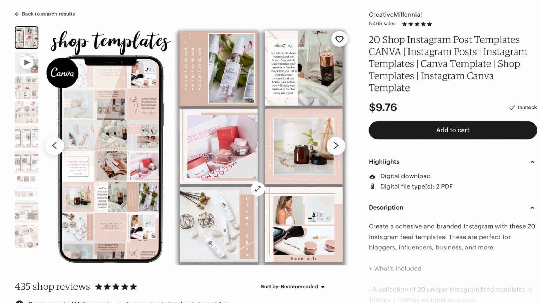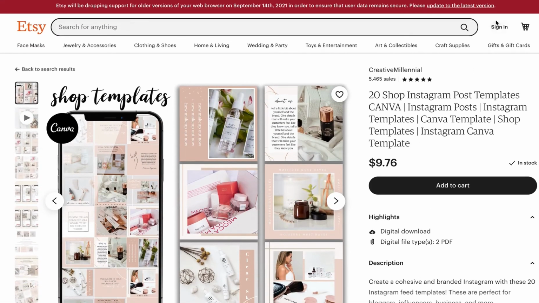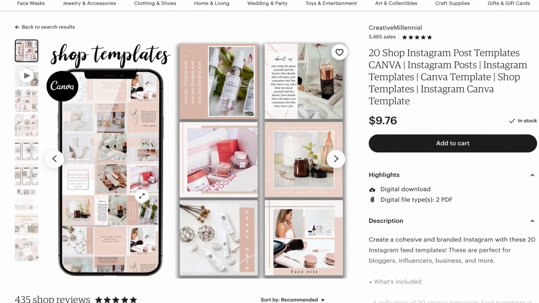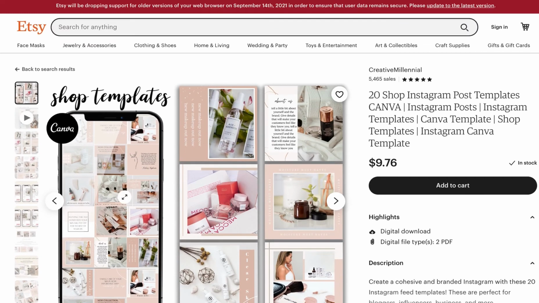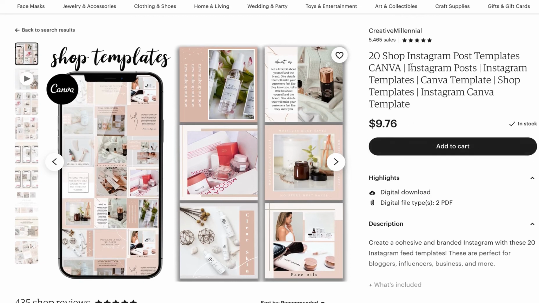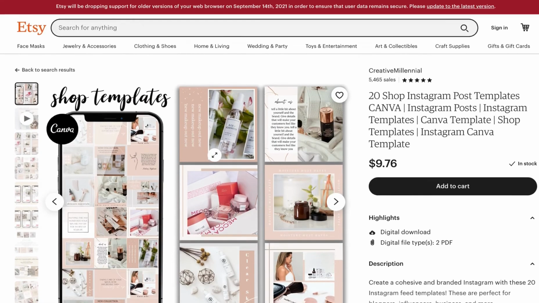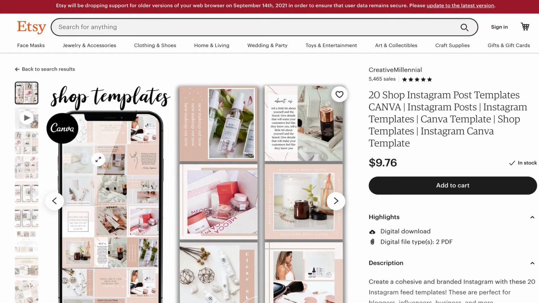Because what you want to do is create a profile for free. You want to sign in. It's free, by the way. All this is free, right? And you just create basically what they're doing here. But you do it better. So instead of 20, you put 30. You see what I'm doing here? Instead of 20 shop Instagram post templates, put 20 shop Instagram perfect post templates. Does it make sense? That would make you money. Right? You just change the verbiage around. Instead of $9, put $8. Which means yours is going to be more desirable.